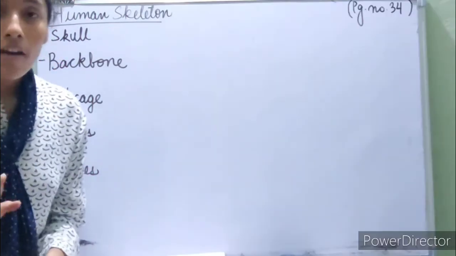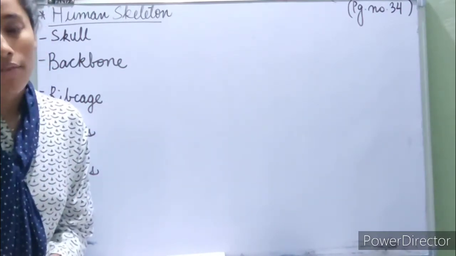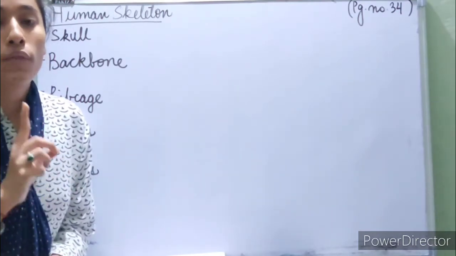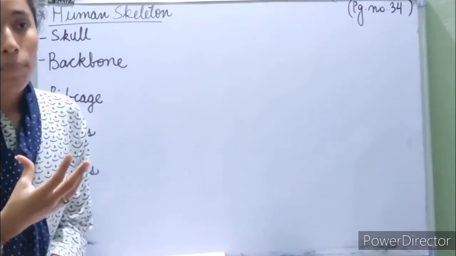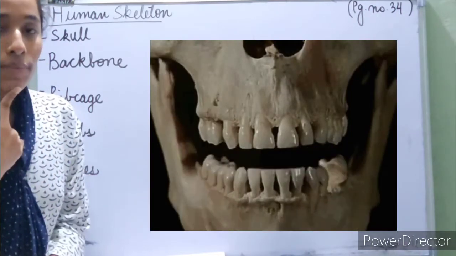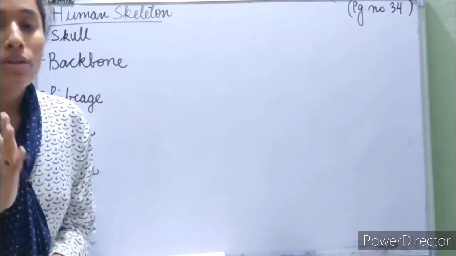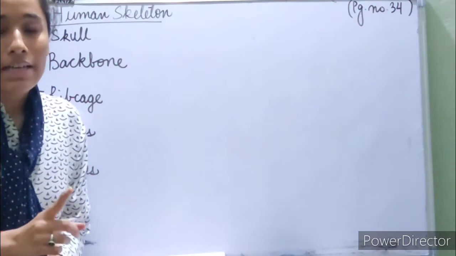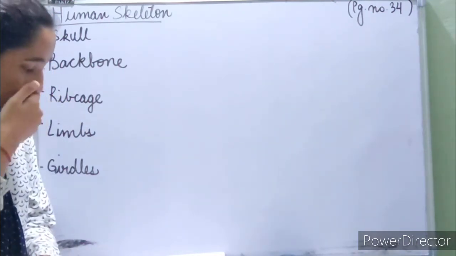So in our skull, out of the 22 bones, we can only move one bone of our face, that is of our lower jaw, with which we speak. When we speak, our lower jaw is moved and no other bone on our face moves. So in the skull, we have only one movable bone, that of the lower jaw.